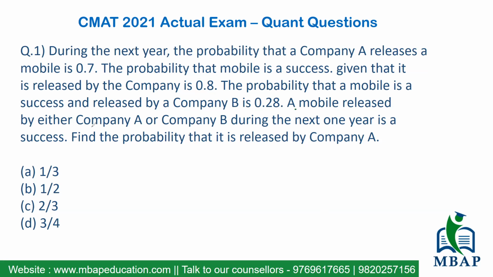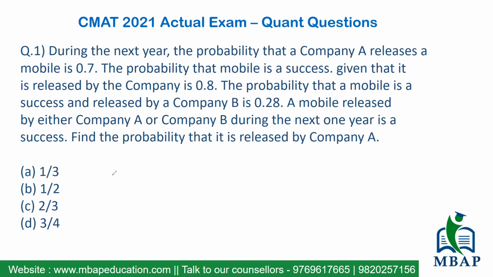Next, a mobile released by either company A or company B during the next 1 year is called a success. The question is, find the probability that it is being released by company A. So what do we have? We have to see the overall probability of the mobile getting released next year by either A or B together, and we have to find the probability that it comes out of company A. Okay, we'll go linearly, step by step, to solve it in a better way.